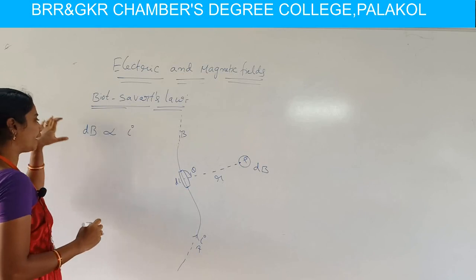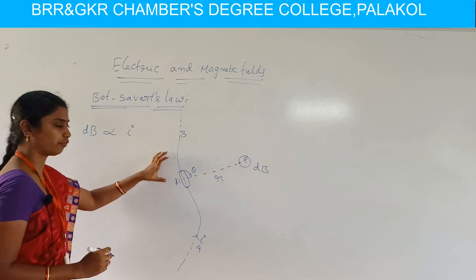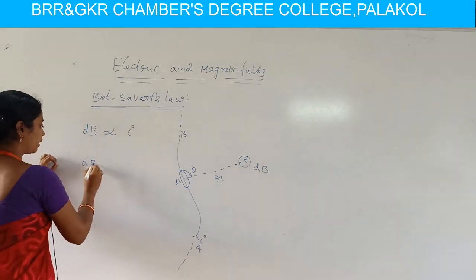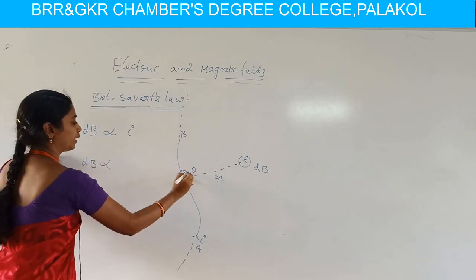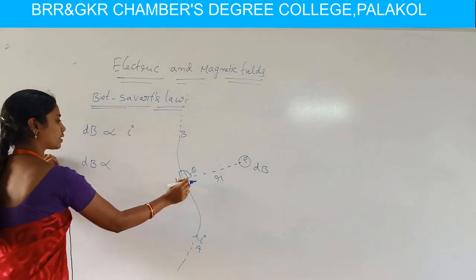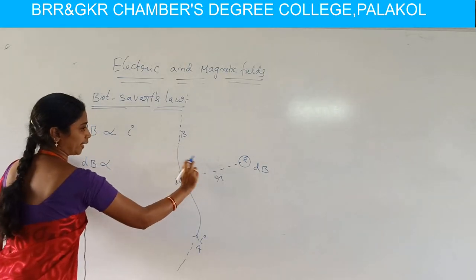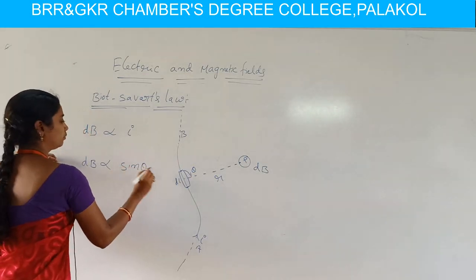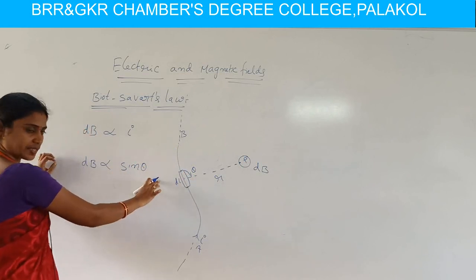The magnetic field induction is directly proportional to the current flowing through the conductor, and also directly proportional to sin theta, where theta is the angle between the elemental length and r.